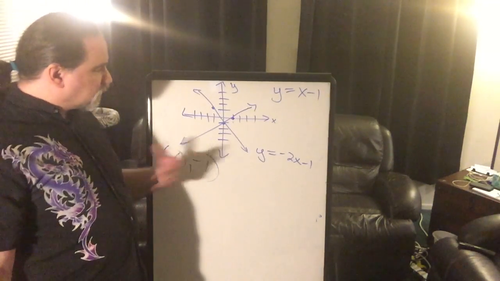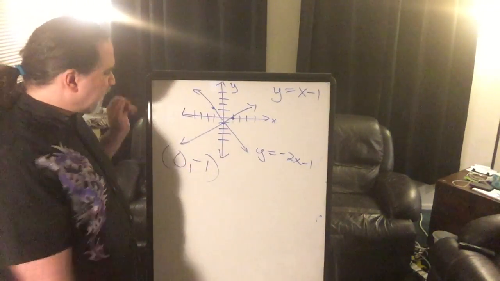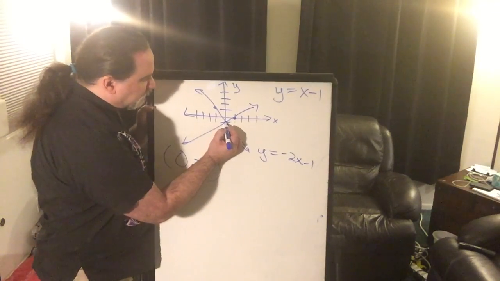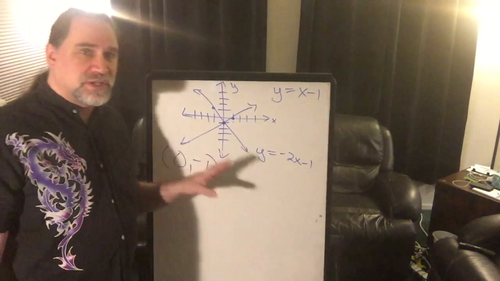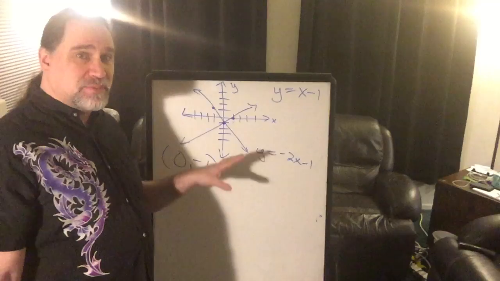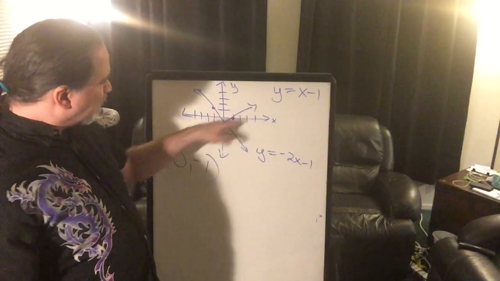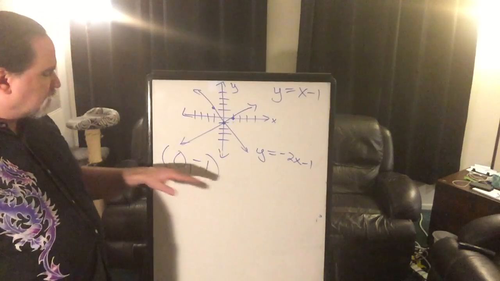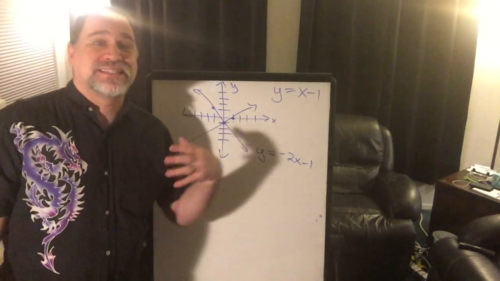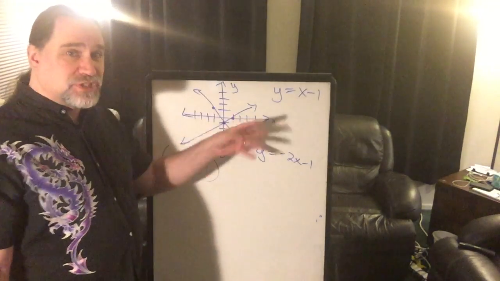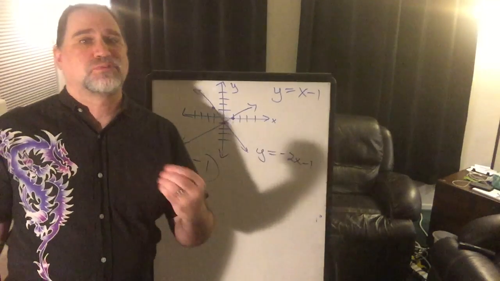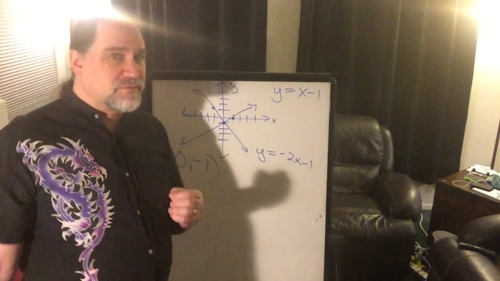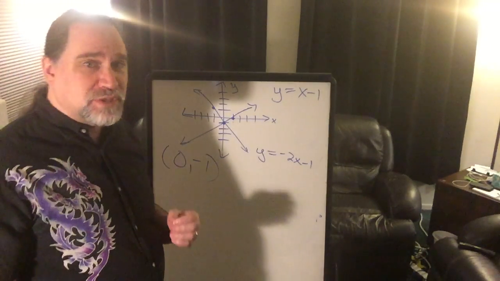Okay, so first of all, I drew the picture. Then I have to look at the graph and see where did the two lines intersect? So I visually have to be able to read the graph and see, hey, these two lines intersected at this point right here. And this point is 0, -1. So instead of me saying, is that the solution? I visually just identify it. Now I just want to prove it. I want to verify that that is the real solution.